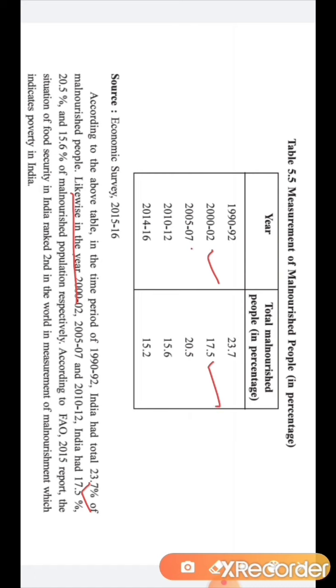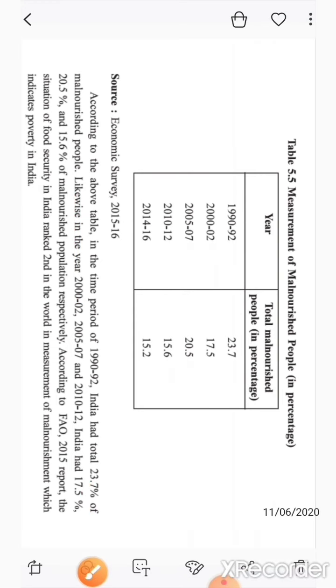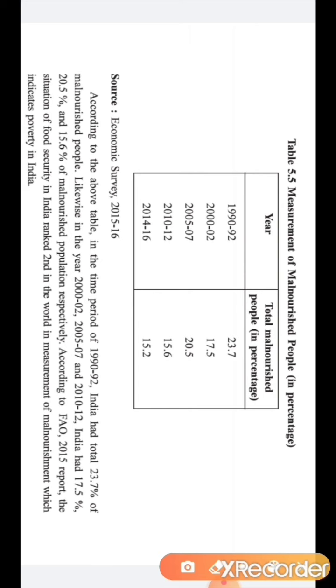In the year 2005 to 2007, 20.5% of the people are not getting a proper diet. In the year 2010 to 2012, it is 15.6%. And in the year 2014 to 16, it is 15.2%.